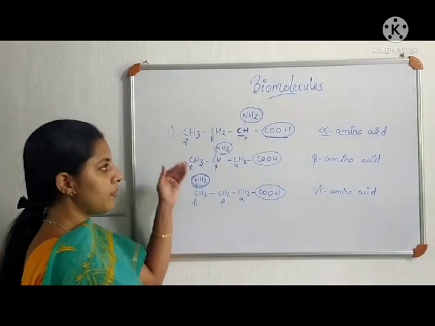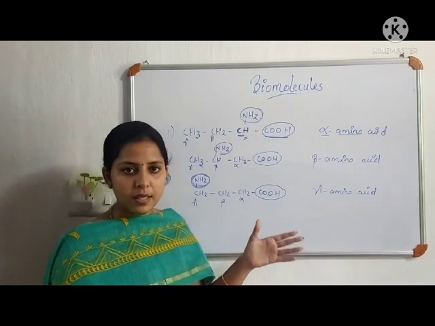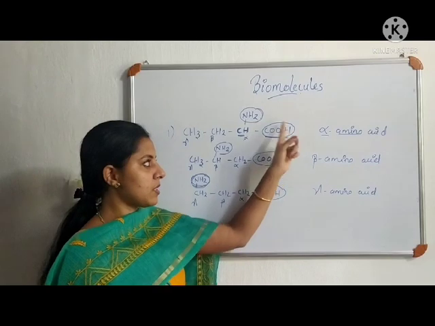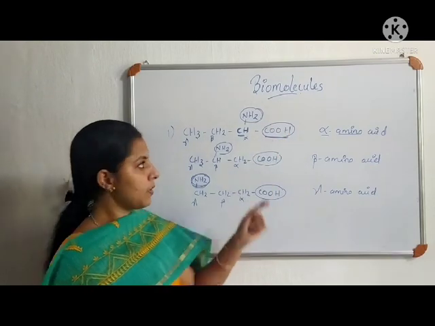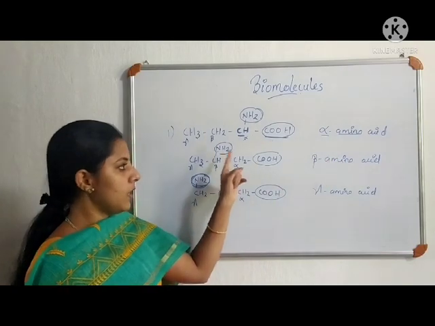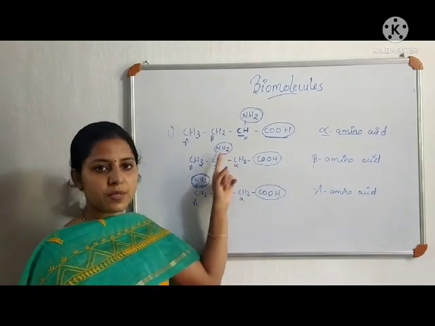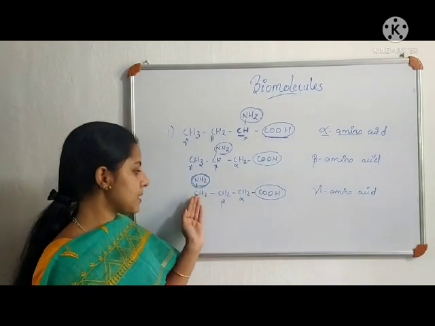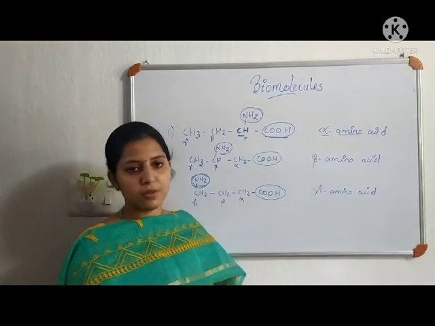So these are the different types of amino acid, which differ in the position of the amino group with respect to the carboxylic acid group. If the amino group is present at the alpha carbon, it is called alpha amino acid. If the amino group is present at beta, it is called beta amino acid, and the amino group present at gamma is called gamma amino acid.